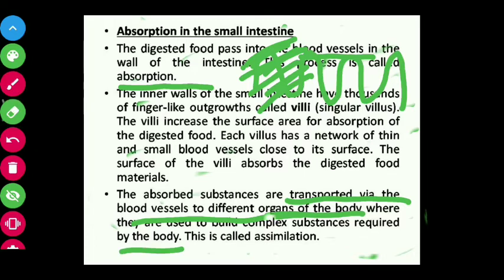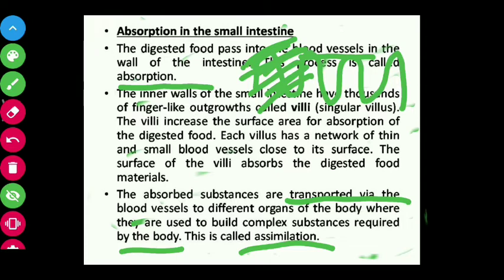What will happen? As I told, they are transported by the blood to the different organs of the body, and there they again build complex substances, meaning amino acid is again converted into protein for use. This is called assimilation. So absorption is one type, and assimilation is another.